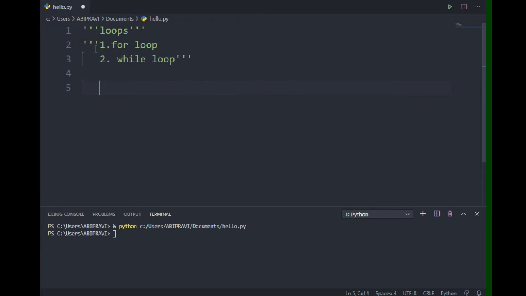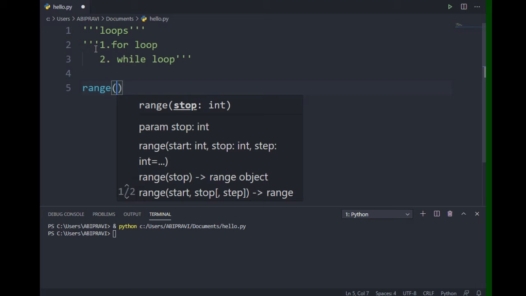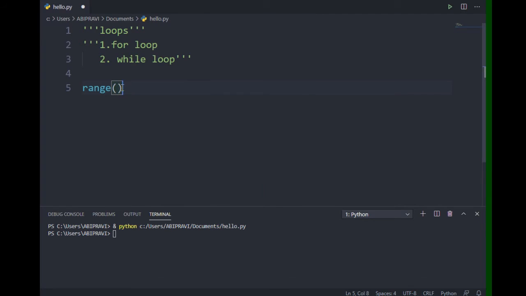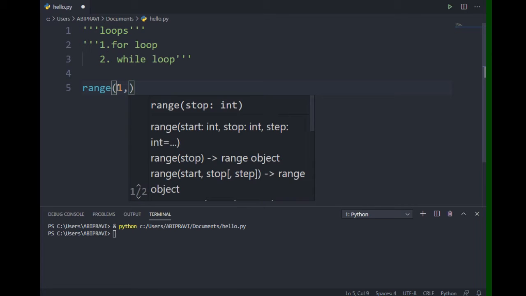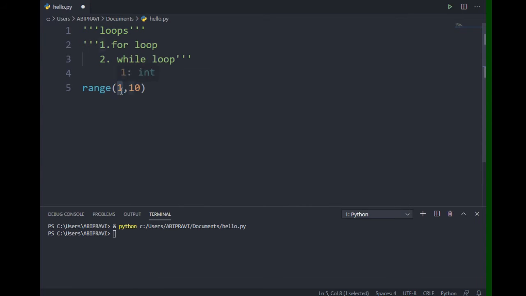When it comes to the for loop, you have one important topic, which is the range function. So what does the range function do? In the range function, you can give the start value, the stop value and the step. For example, range of 1 comma 10: the range starts from 1 and ends at 10 minus 1, that is n minus 1.